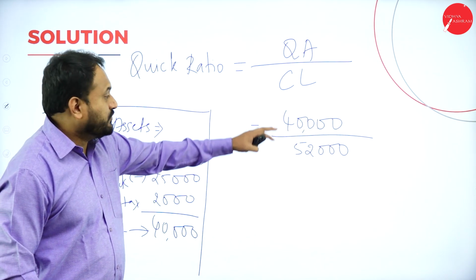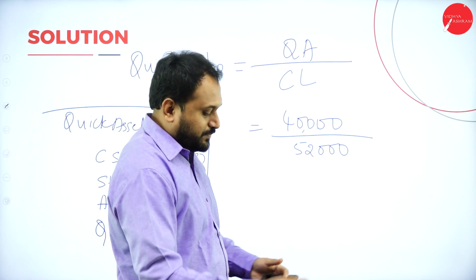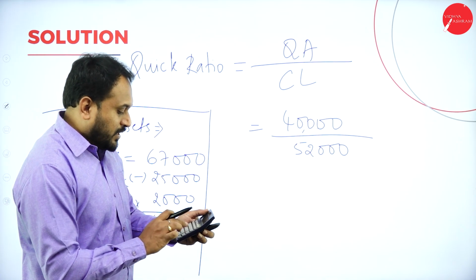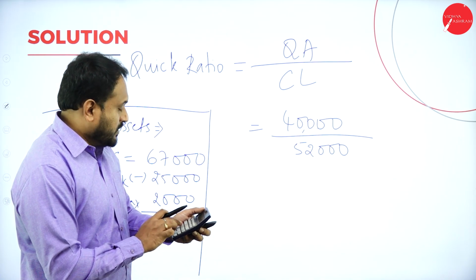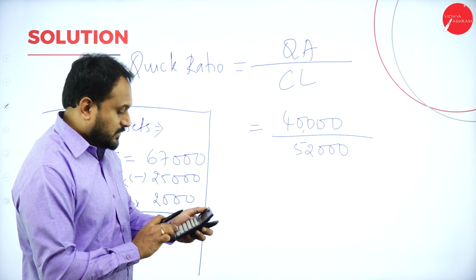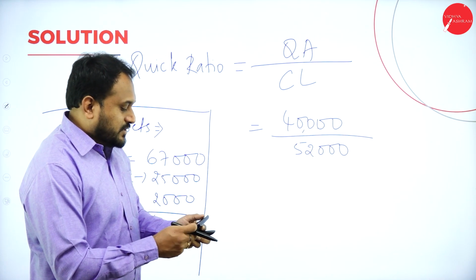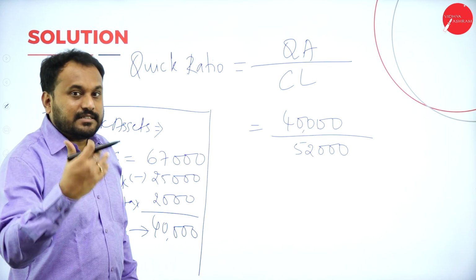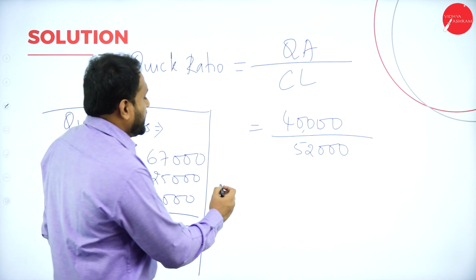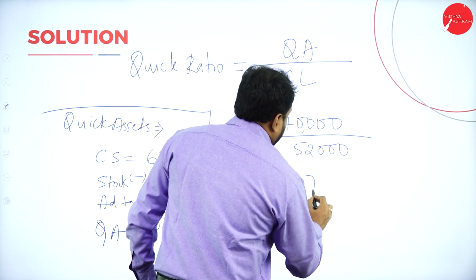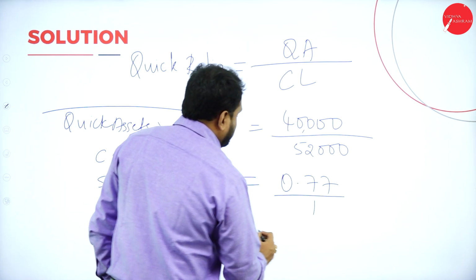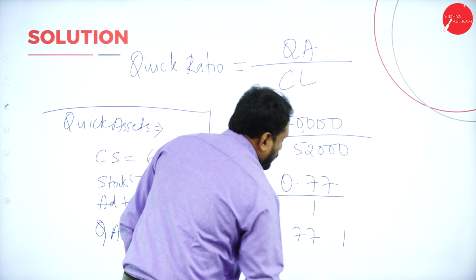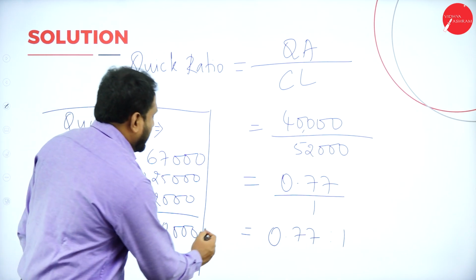So we have 40,000 divided by 52,000. Now calculate this. 40,000 divided by 52, done. So we have 0.769, so I'll round it up to 0.77. So 0.77 divided by 1 is 0.77 is to 1. This is my quick ratio.